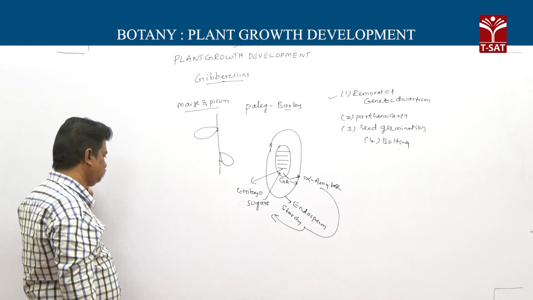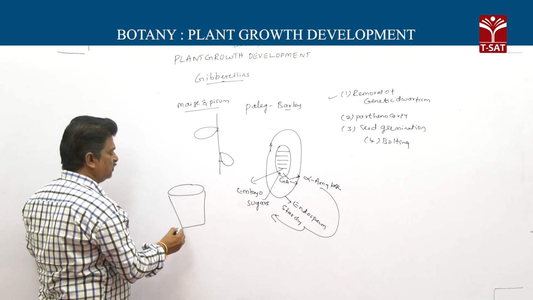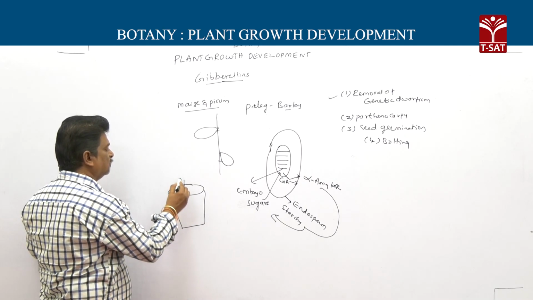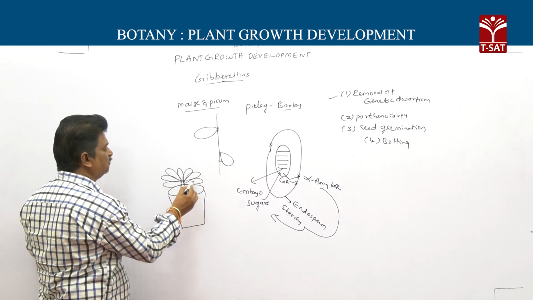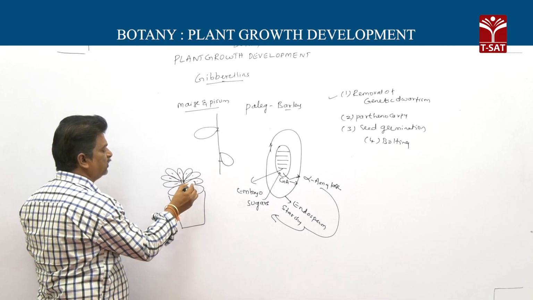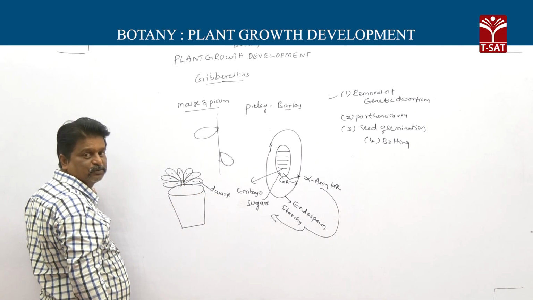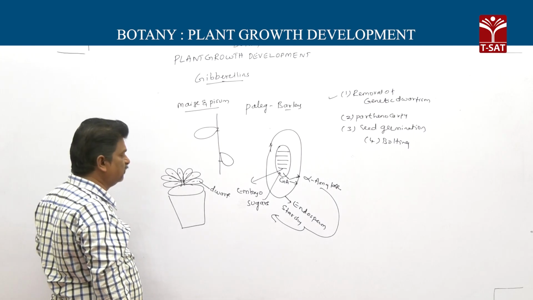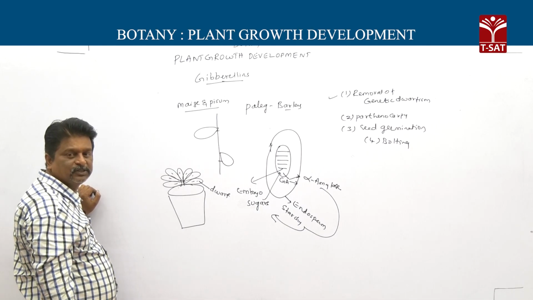Then there are some plants like cabbage and cauliflower. During the vegetative stage, these plants become dwarf because gibberellins are absent.